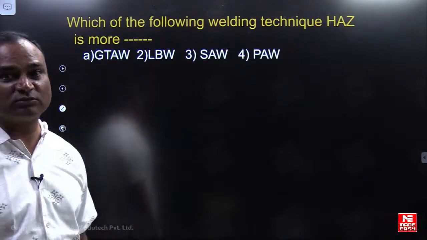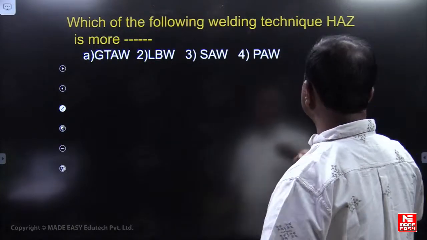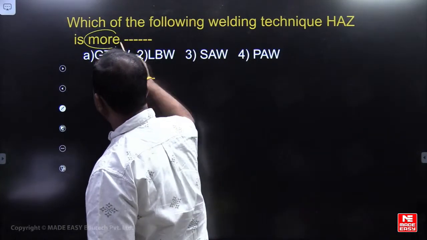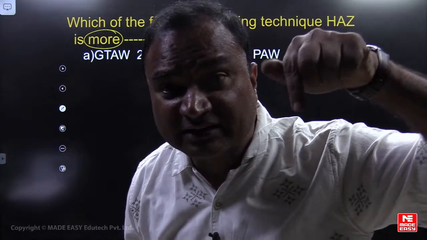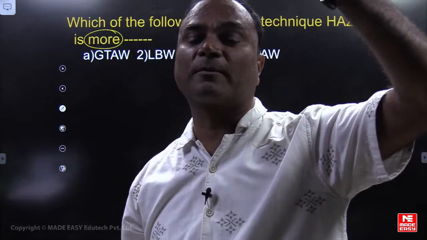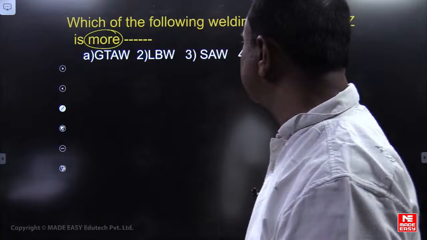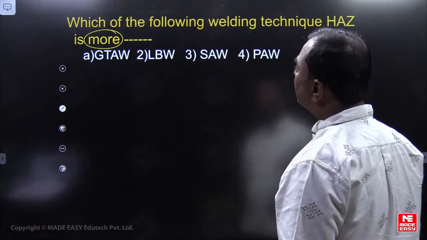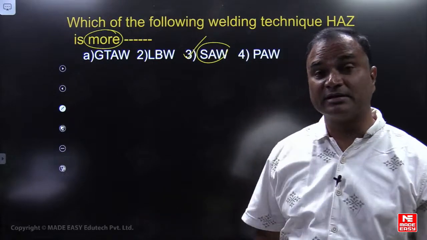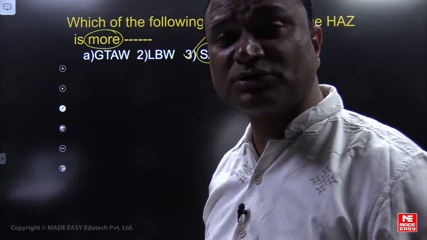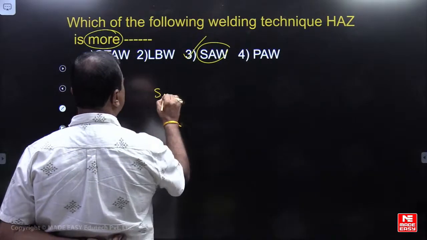Just think of it, this is a good question. Which of the following welding techniques has more heat affected zone? He is saying more, friends, a high value. If heat concentration is less, the heat affected zone is more. If heat concentration is more, the heat affected zone will be less. Heat affected zone is more with submerged arc welding. In submerged arc welding, it is very high.